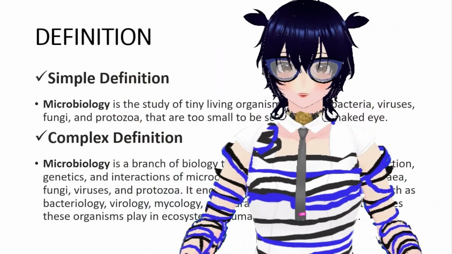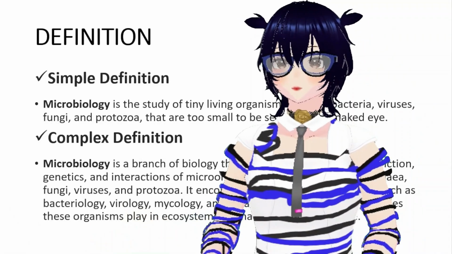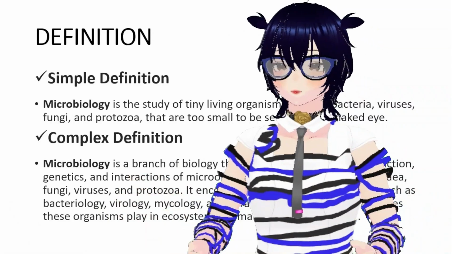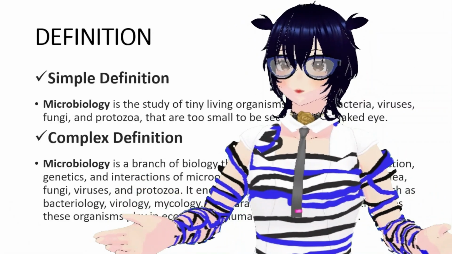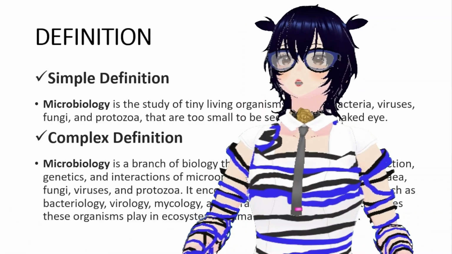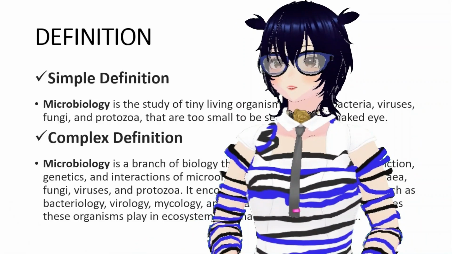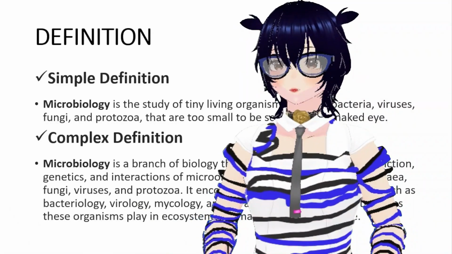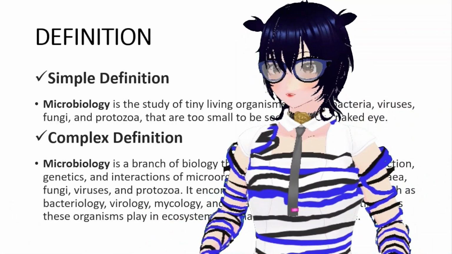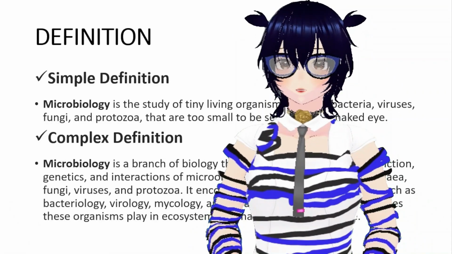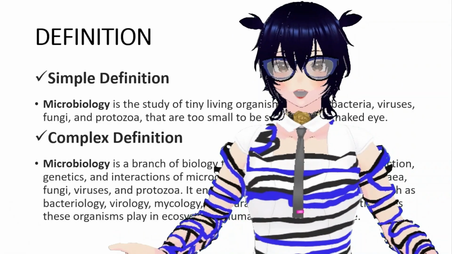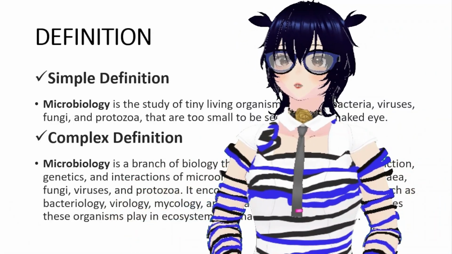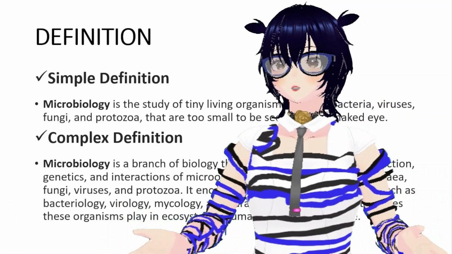So let's see what micro means. Let me give you some fun facts. Our eyes can only distinguish two objects if they are placed 1 to 2 millimeters apart. If you go below that, our eyes cannot see it. So just think about the microorganisms. Why aren't we able to see them with our naked eyes? It's because our eyes just don't have the technology, that machinery, to differentiate them as different microorganisms, because they are so small that they look as one.